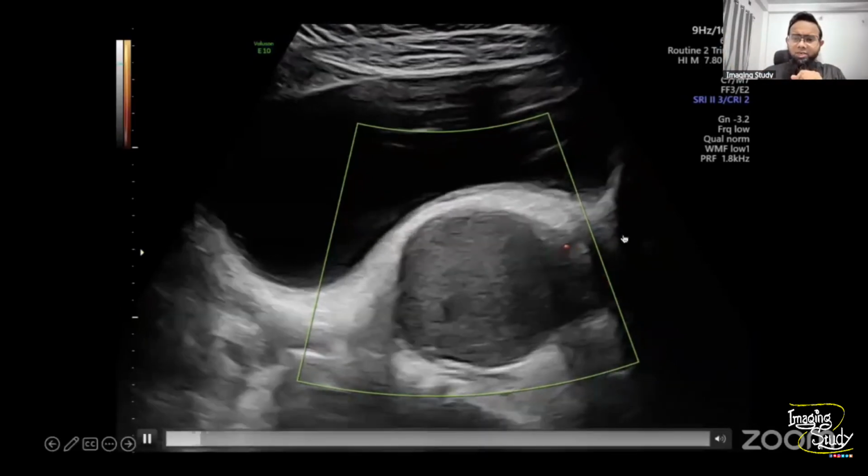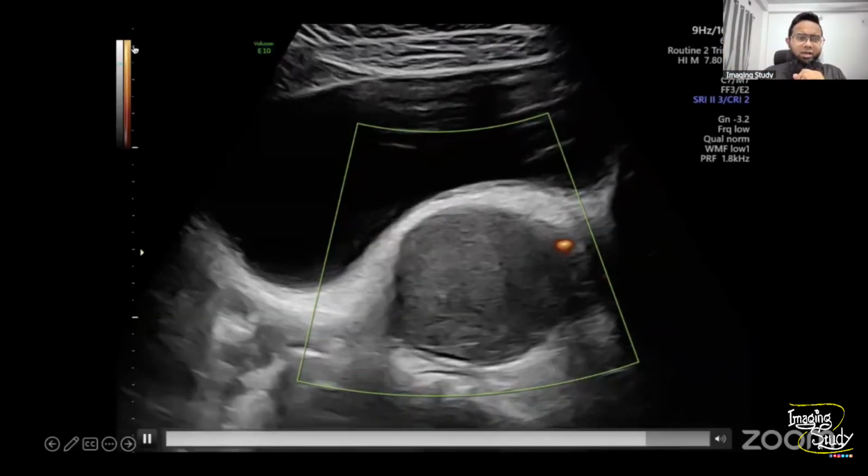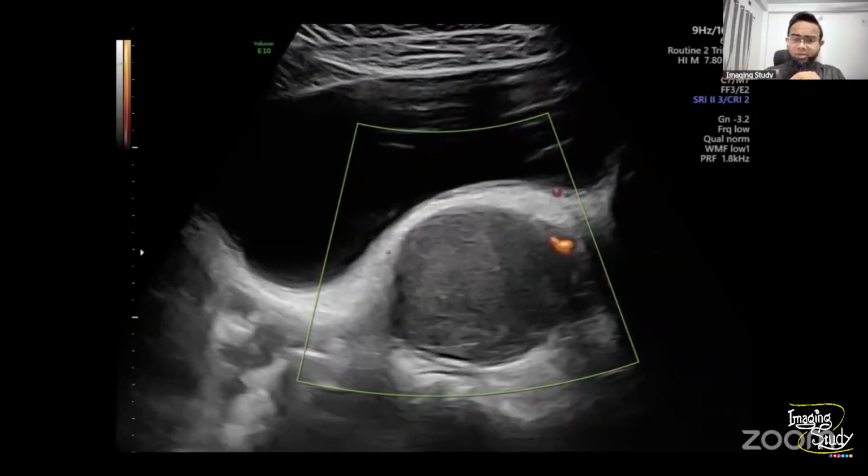Now you can see the marginal flow here, and we are using the power Doppler, and you can see a good amount of flow there. So these are the peripheral flow. If you check the pulse wave Doppler, then the spectrum may show you the ovarian or uterine arterial flow, which are actually supplying the surrounding areas.